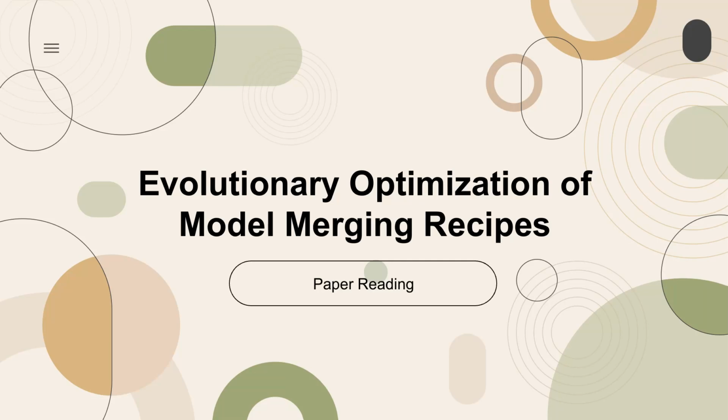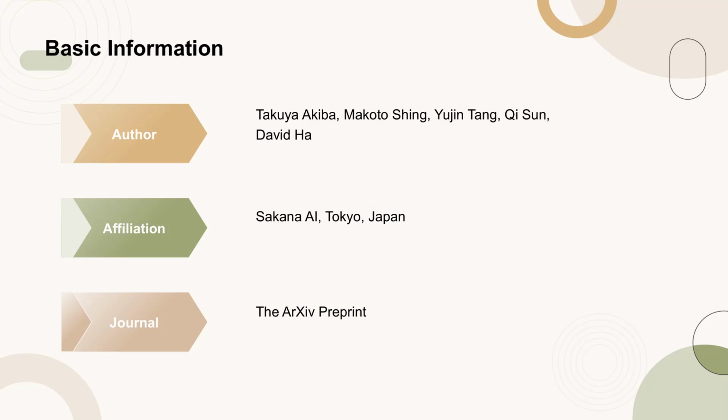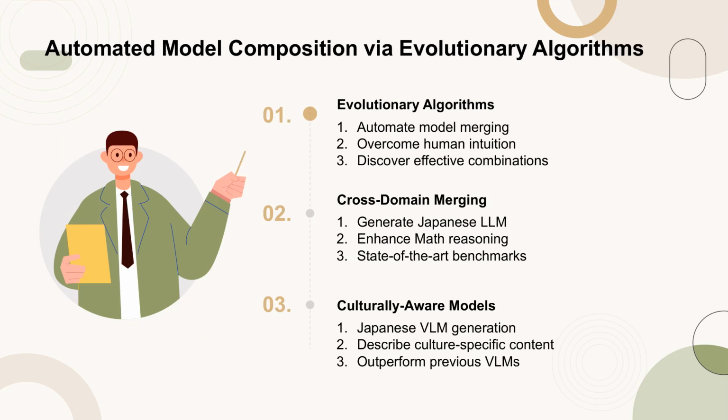Today's paper is titled, Evolutionary Optimization of Model Merging Recipes. This paper was published on the arXiv preprint by Takuya Akiba and colleagues from Sakana AI in Tokyo, Japan. This paper introduces a novel application of evolutionary algorithms to automate the creation of powerful foundation models. The authors propose an evolutionary approach that automates the merging of diverse open-source models, effectively harnessing their collective intelligence without the need for extensive additional training data or compute resources.